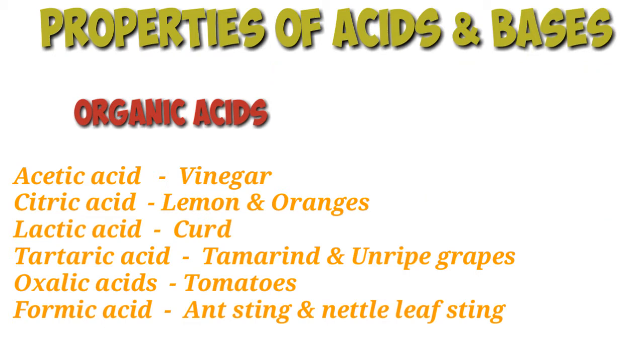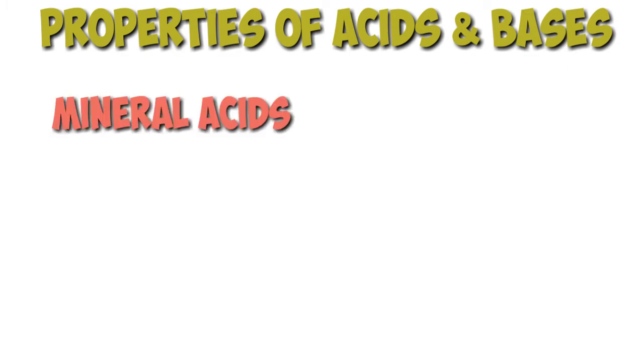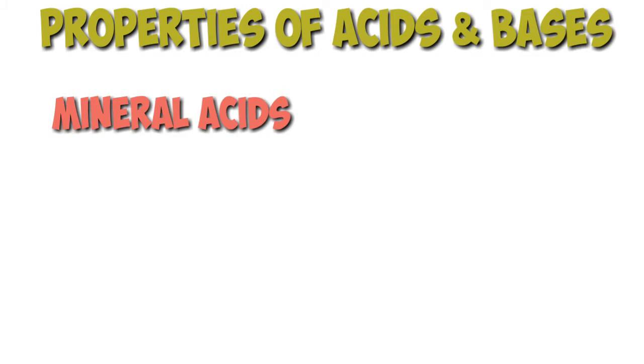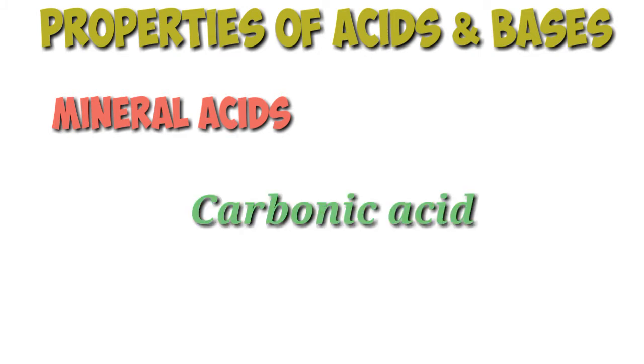They are weak acids. The acids prepared from the minerals of earth are called mineral acids. Hydrochloric acid, sulfuric acid, nitric acid are examples of mineral acids. Concentrated mineral acids are very dangerous. Carbonic acid is also a mineral acid.